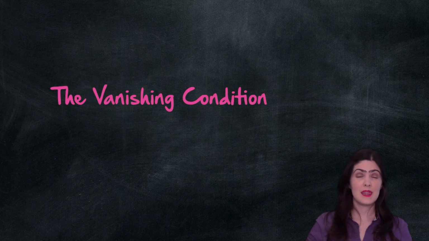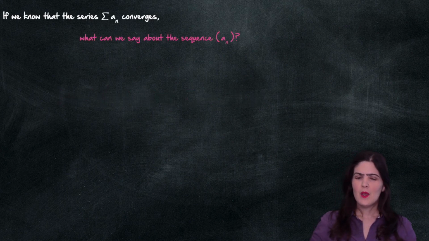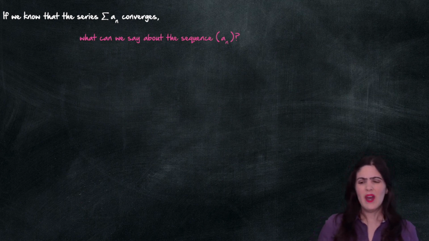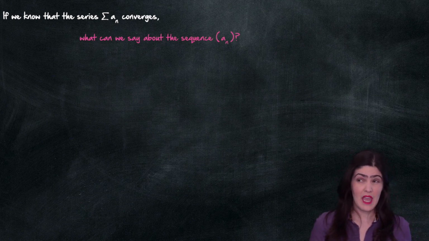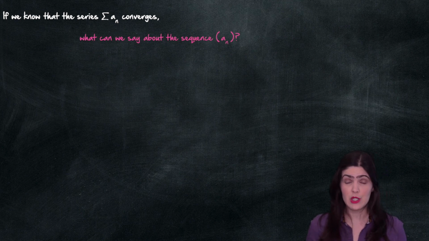You will soon see that the vanishing condition is going to be very helpful, in particular when we want to show that a series is not convergent. So, if we know that a series converges, then what can we say about the sequence of the terms an? It's a natural thing to ask. Well, the following theorem is going to give us a necessary condition for convergence.